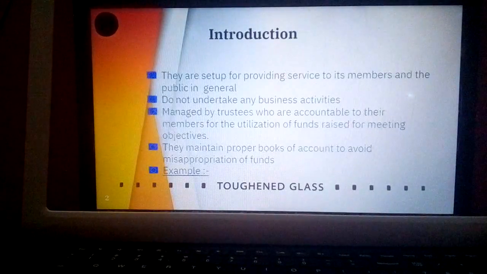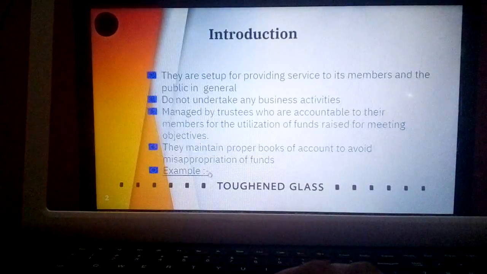They need to maintain books of account, and they maintain books like the receipts and payments account, income and expenditure account, as well as the balance sheet. So we will study which organizations come under NPO. Here are certain examples.